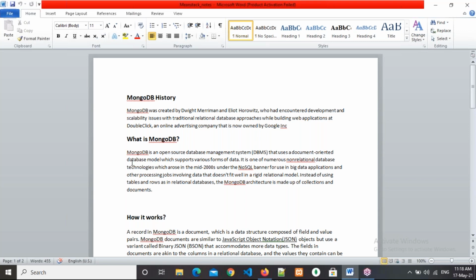Tables and columns. Okay, right. Any other person who responded? Dinesh, yes, okay, right. So it supports various forms of data. So what a document oriented database is, generally we will store our data.